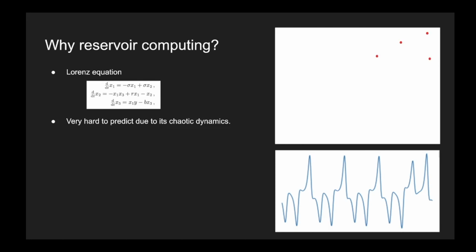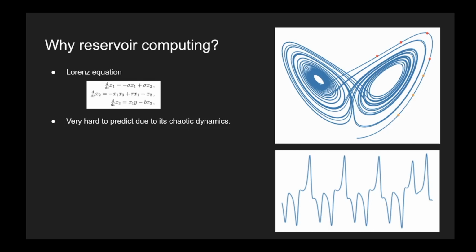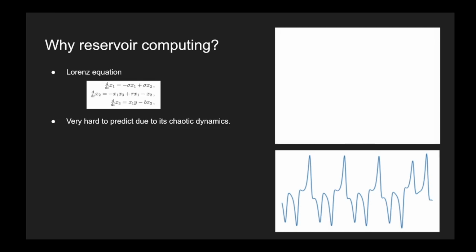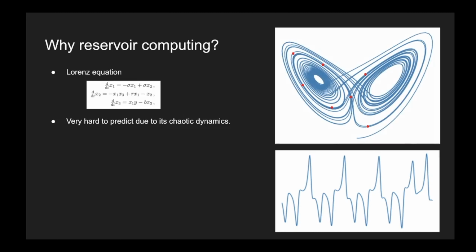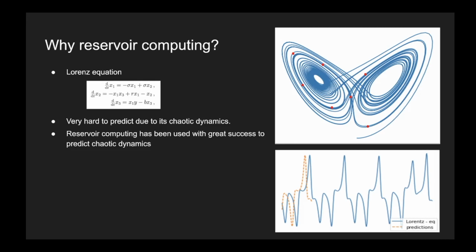Assume we have a set of data points in the outer trajectory. We assume that this follows a logical pattern that any deep learning model would be able to learn. If we, on the other hand, assume that we have a set of data points in the chaotic system, the trajectory will be more complicated to estimate. This is where reservoir computing comes into play, since it has been proven to have great ability to predict time series generated by chaotic dynamics.